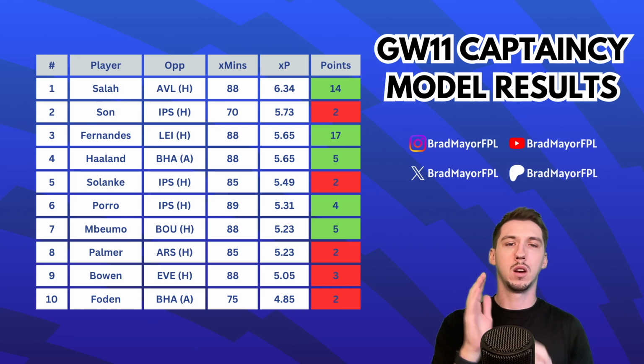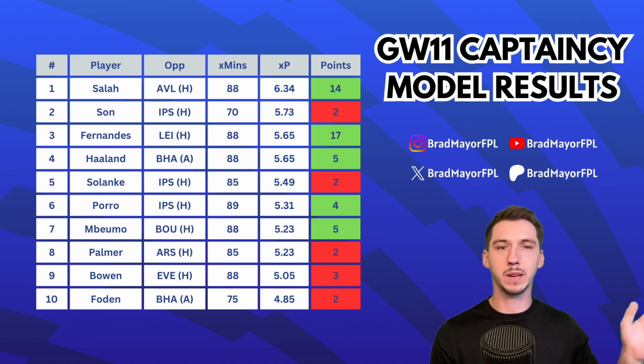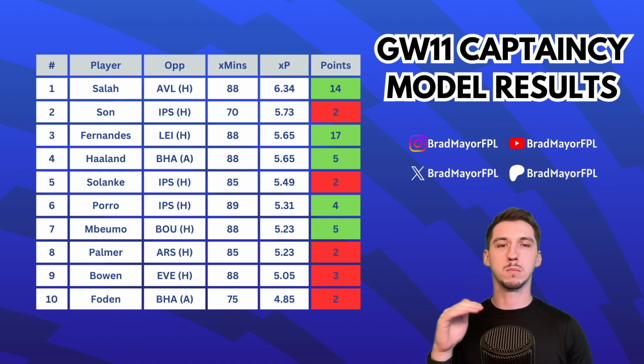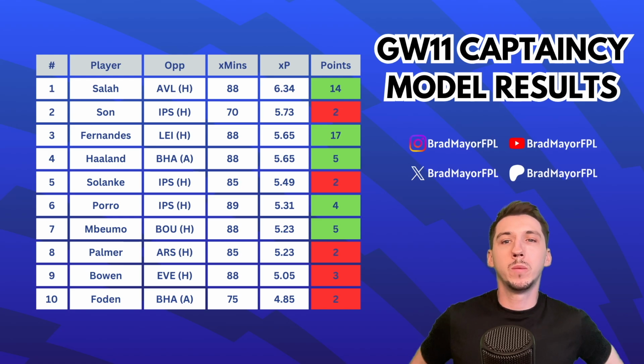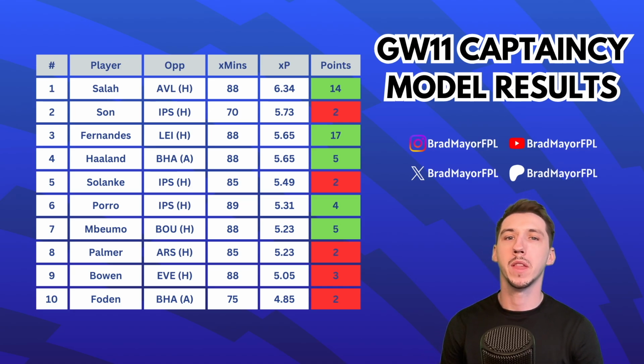When I calculate or update the model, it does go to however many decimal points, so Fernandes was marginally ahead of Haaland. I didn't just put Fernandes ahead even though they were completely equal. So Haaland was in fourth, 5 points. He did get his goal, obviously, but still a pretty disappointing return from him.